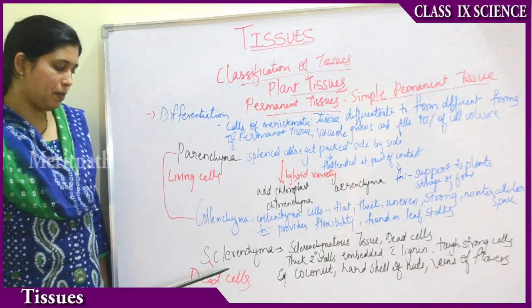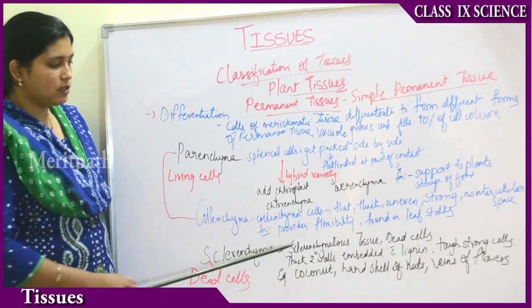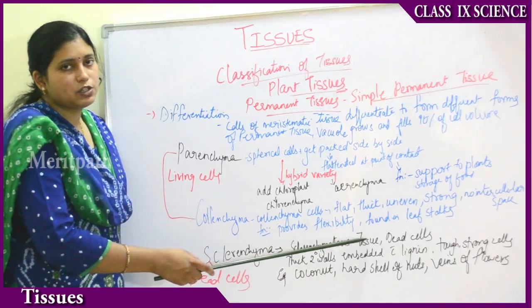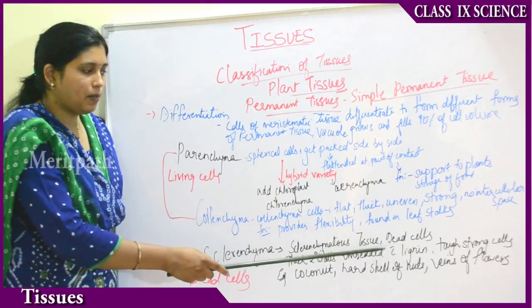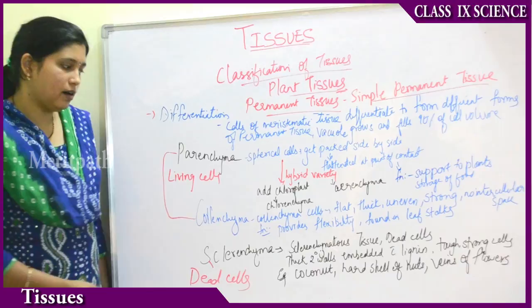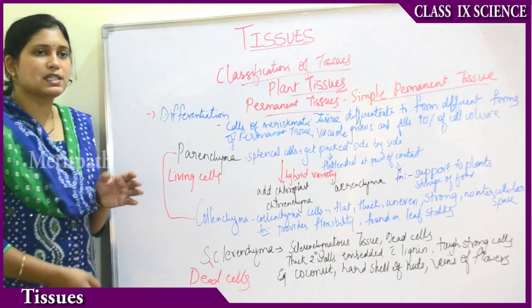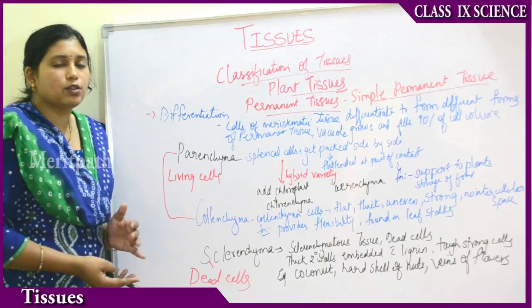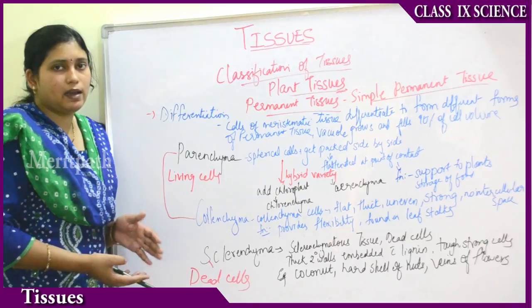Then the last simple permanent tissue is sclerenchyma. Sclerenchyma consists of sclerenchymatous cells. Remember, these are dead cells. These cells are dead, but they are very strong even though they are dead. They have thick secondary walls. They are embedded with a thick cement-like material between the cells. That cement-like material gives them hardness and provides mechanical support.